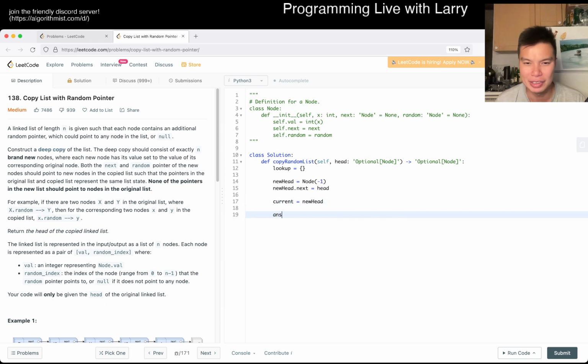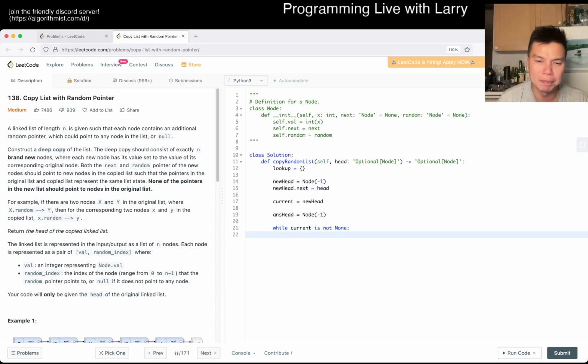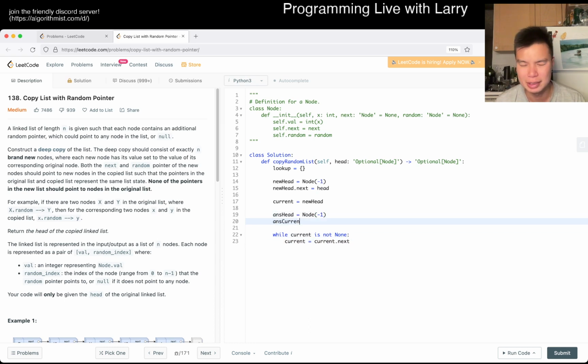And then we have answer head is equal to node of, well, we put a sentinel here as well. And then now we go with while current is not none. No, this is just a regular deep copy. We ignore the random thing for now, and we can think about how to incorporate it later. Answer current maybe. It's just a lot of pointers, but it's not that big of a deal.